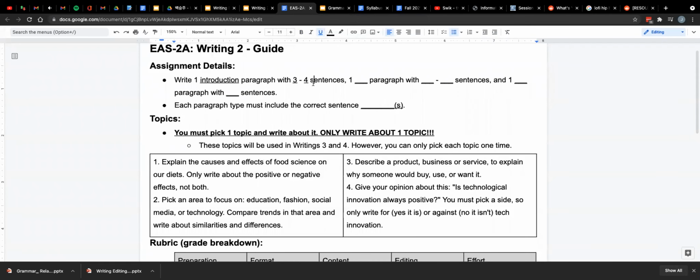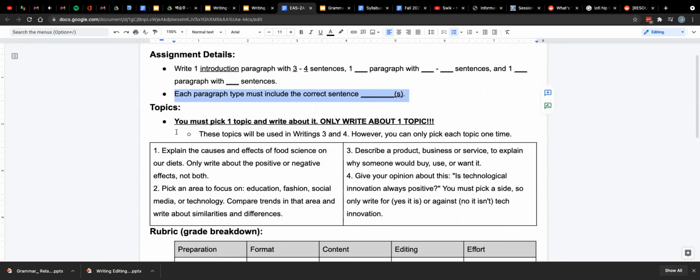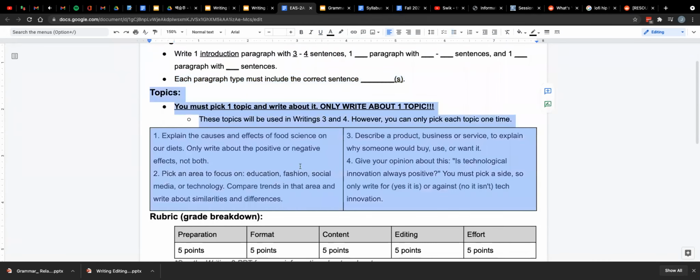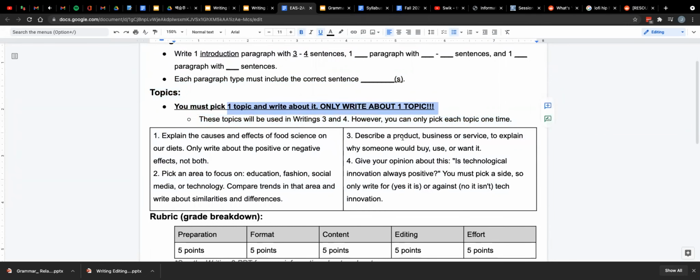I'll let you finish this, but I think you can figure out the answers from the PPT. This is just a good way to check and make sure you know what you're doing. So if you can answer all these blanks, you know exactly what you're doing. Here are the topics that I told you about. So you must pick one and only one topic, okay?